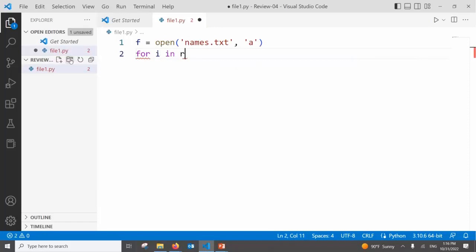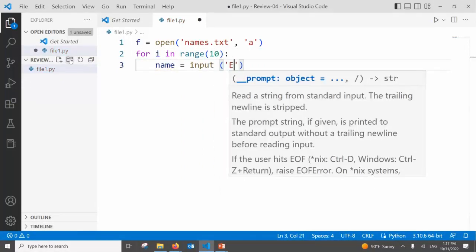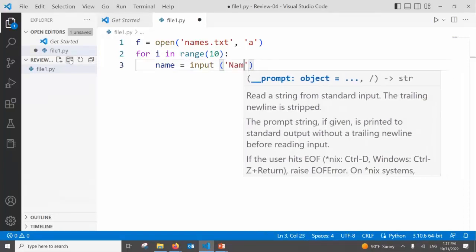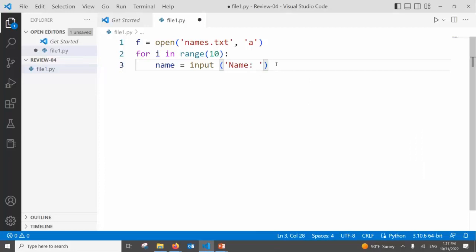So now, this is a for loop. For i in range 10, 10 names. Name is equal to input, what? Enter a name, that's it. Now what to do with the name now?